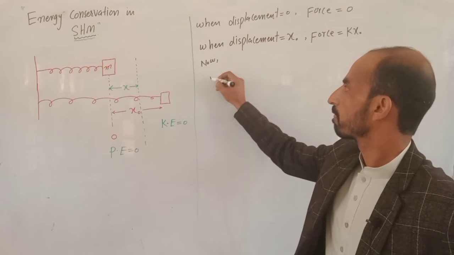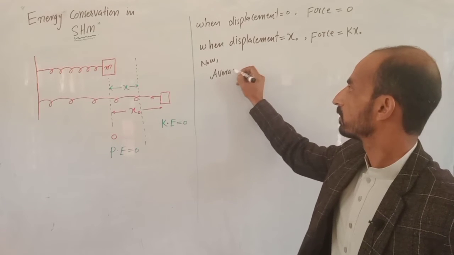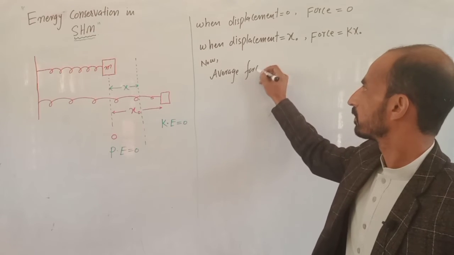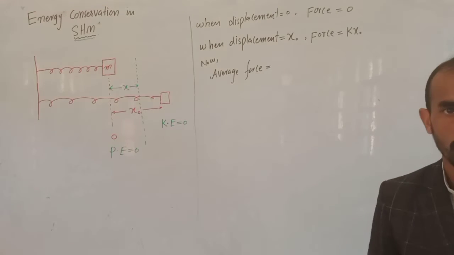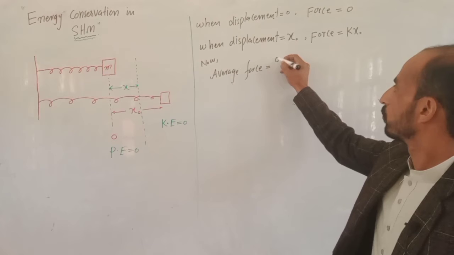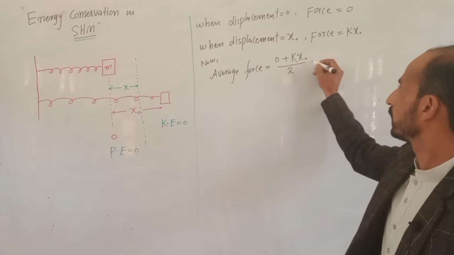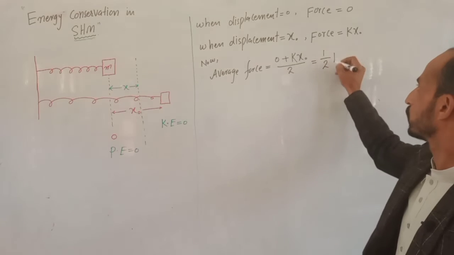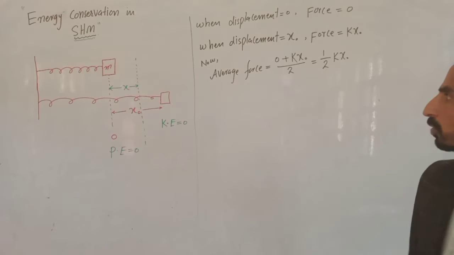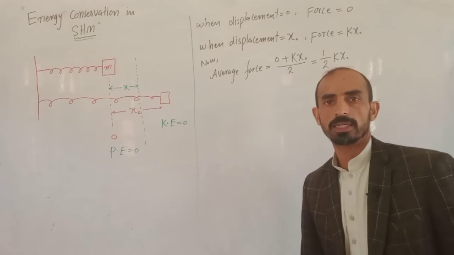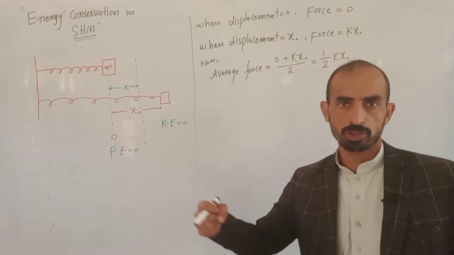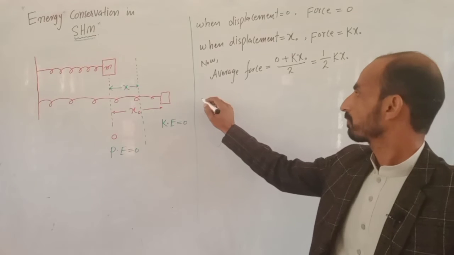Now, average force will be equal to 0 plus kx naught divided by 2, and it would be 1 by 2 kx naught. So students, we have the average value of the force, and now we can calculate the work done in stretching the spring from its mean position to extreme position.